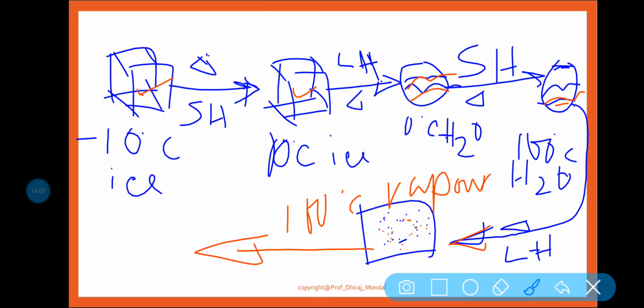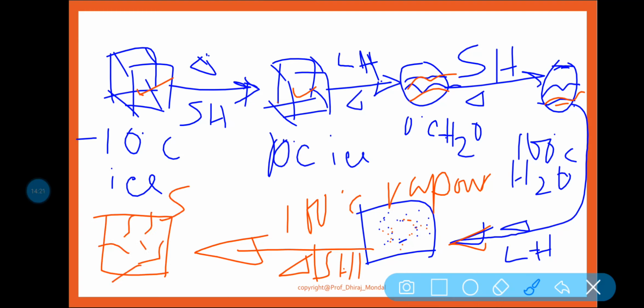Again I am heating up, so then what will happen? It will take sensible heat again, then superheated vapor will be made. Okay, so this is the conversion.